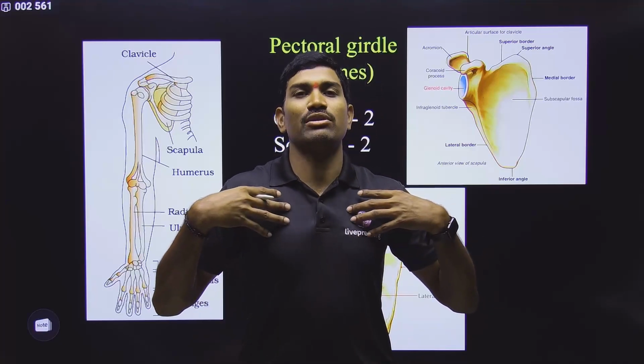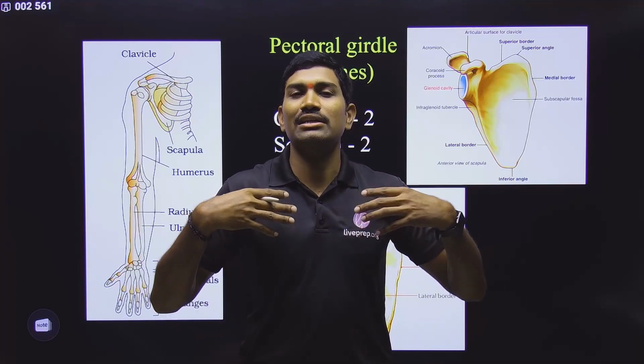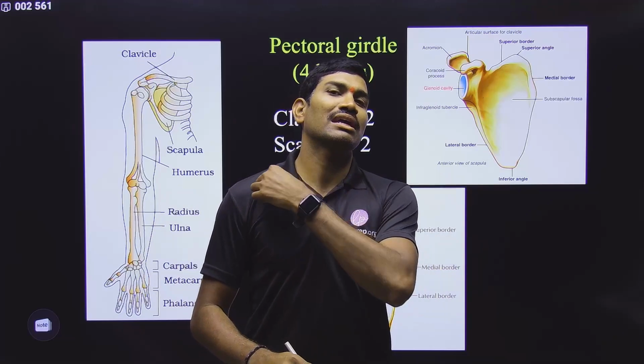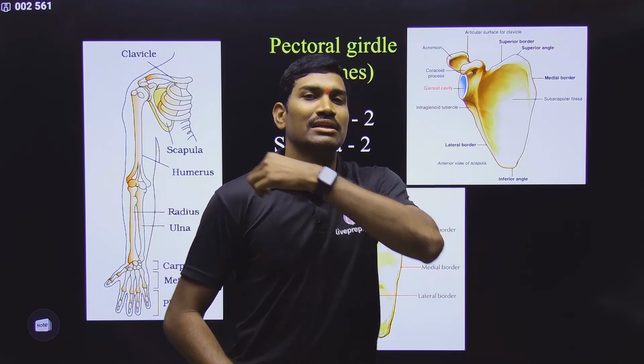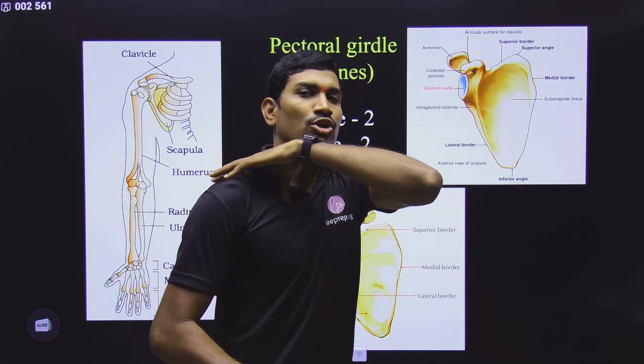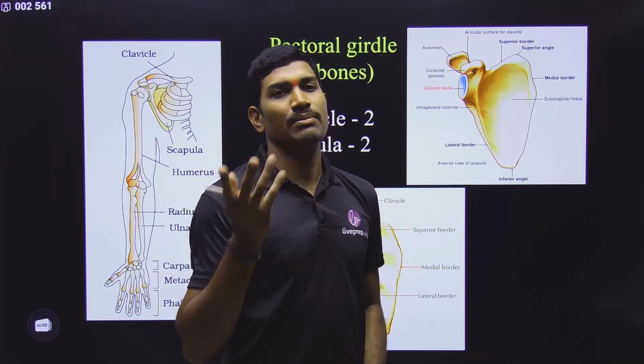So in one pectoral girdle, each half has 2 bones. This is called the clavicle or collarbone, and then there is the triangular shaped scapula. 2 on this side, 2 on this side. Total 4 are present. That's it.